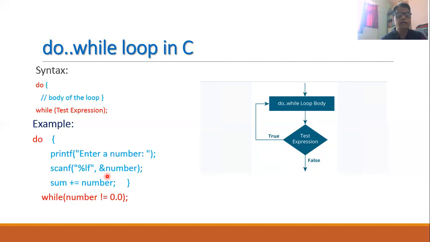And you will find that repeatedly we are performing the addition of the number, and this addition will be performed until the user enters a number 0.0. So when the user enters a number 0.0, then only the loop will be terminated. Otherwise, all numbers will get added into the sum.